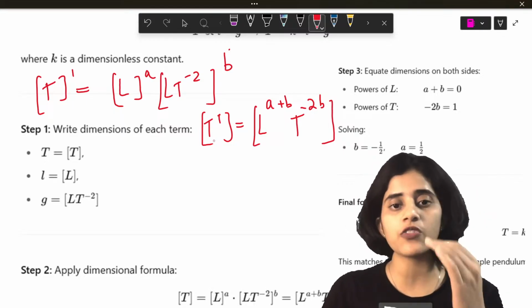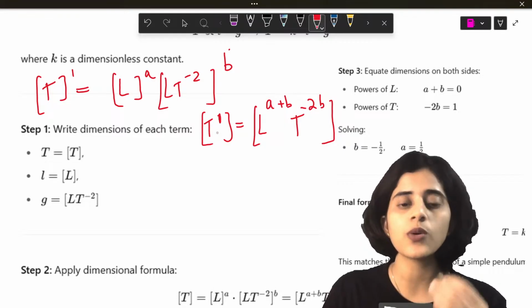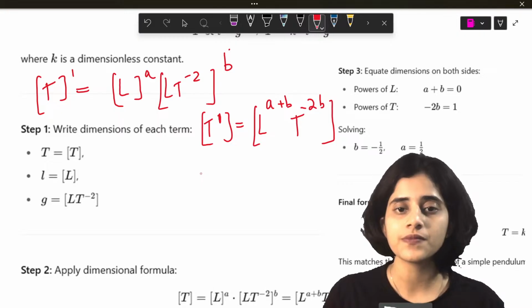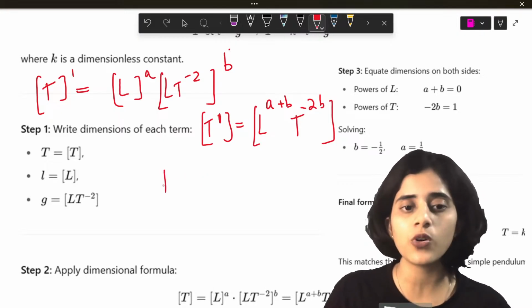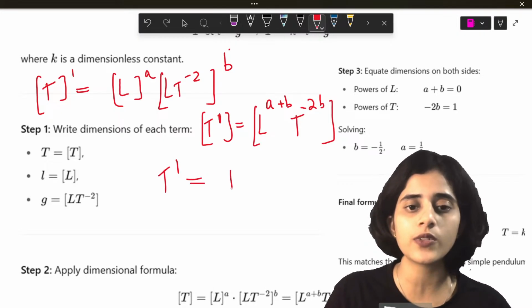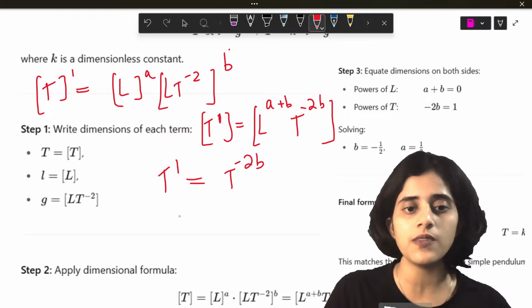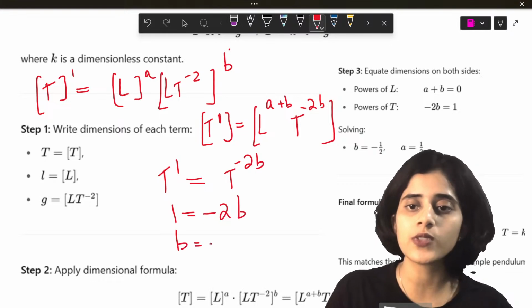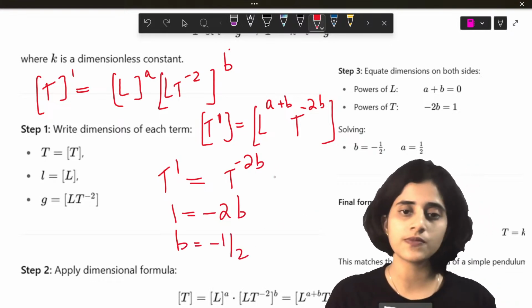So what is the power of T? T is raised to 1. I will take t alone. So I have t raised to 1 is equal to t raised to minus 2b. So 1 is equal to minus 2b, and b is equal to minus 1 by 2.